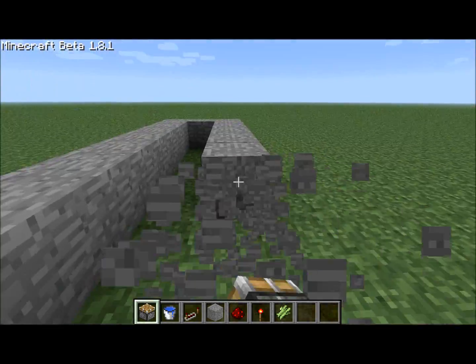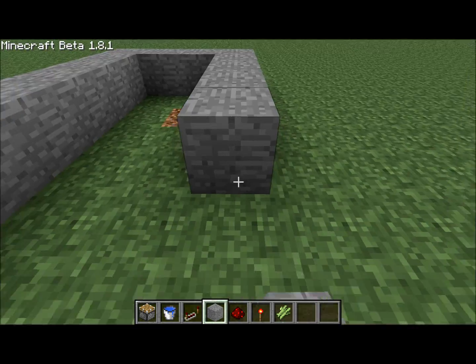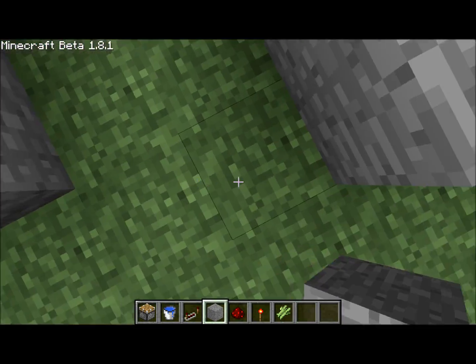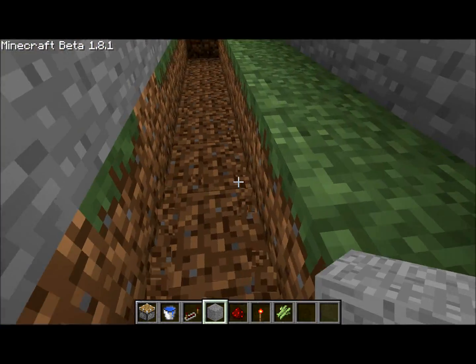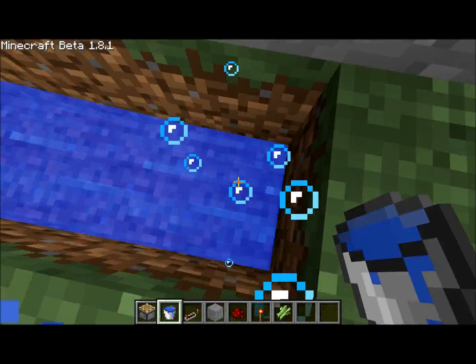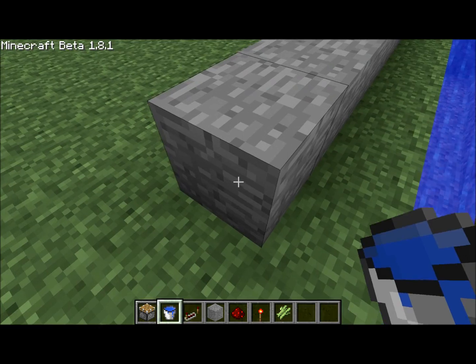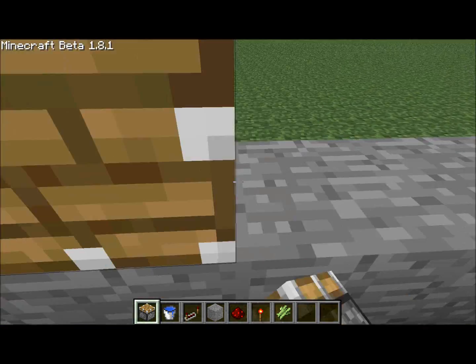Oh no, sorry, just take this. Dig out a layer just here where the water will go. So if we do that, like that, then put pistons all along here.